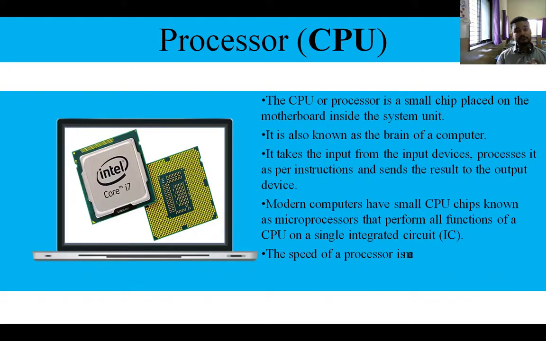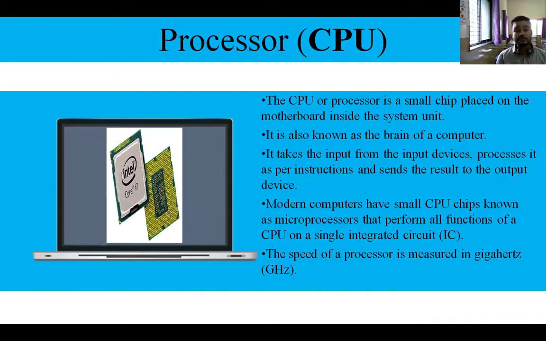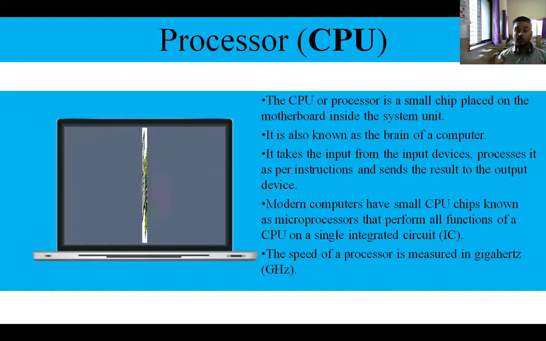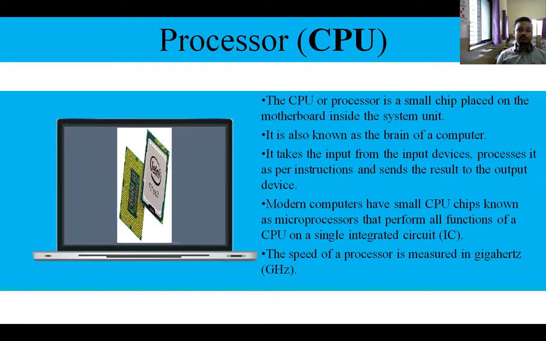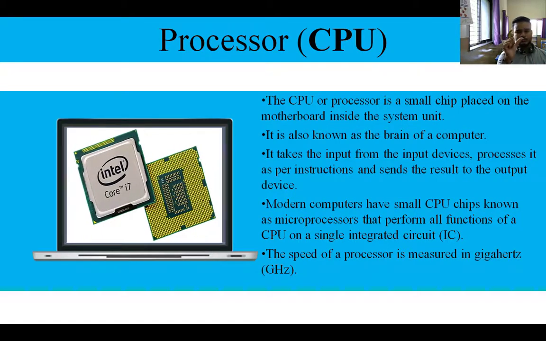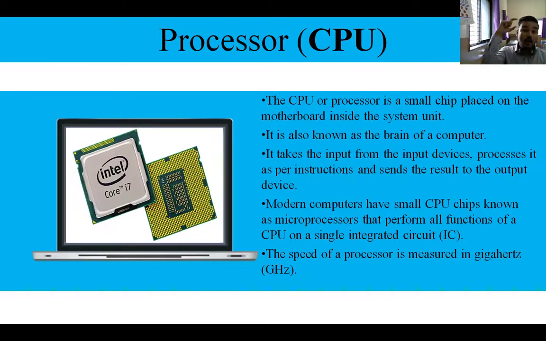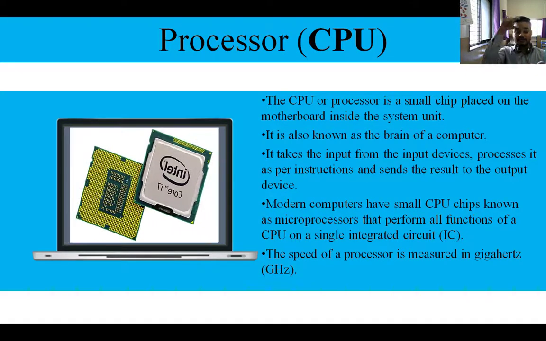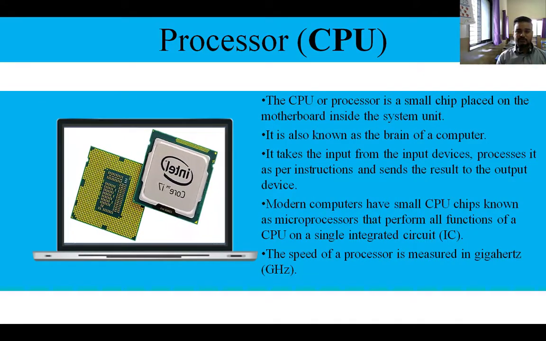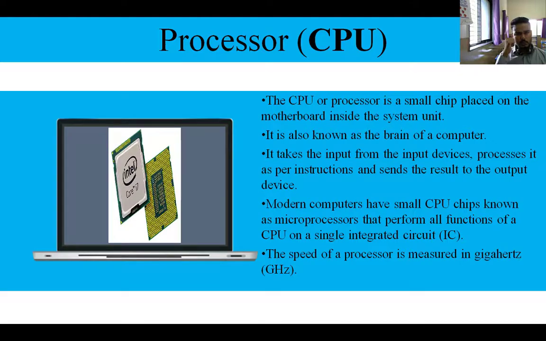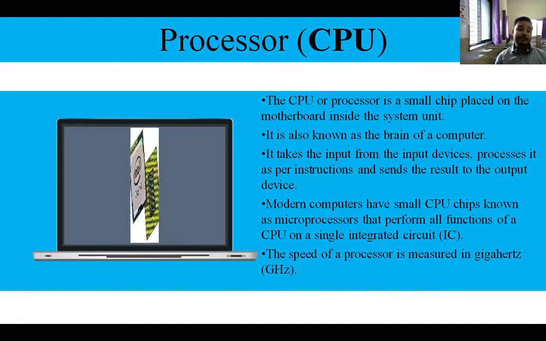So CPU, which is also known as processor, stands for Central Processing Unit. It is a small chip, square in shape, placed on your motherboard inside that cabinet, or system unit. And it is also known as the brain of your computer. And how is it the brain of your computer?